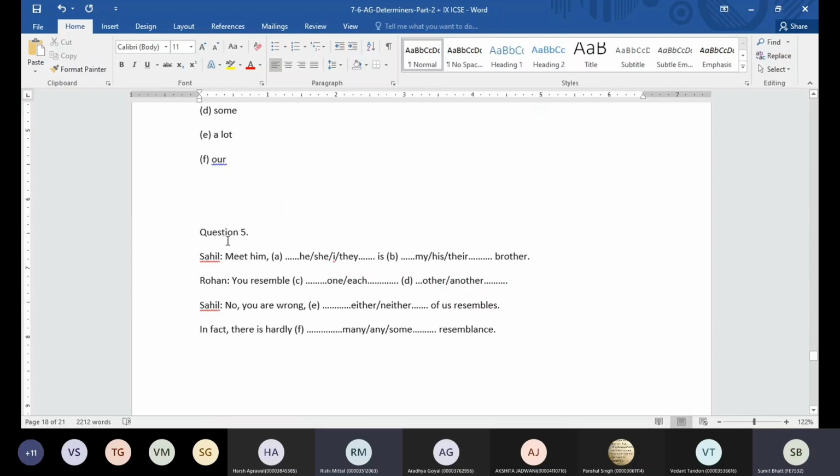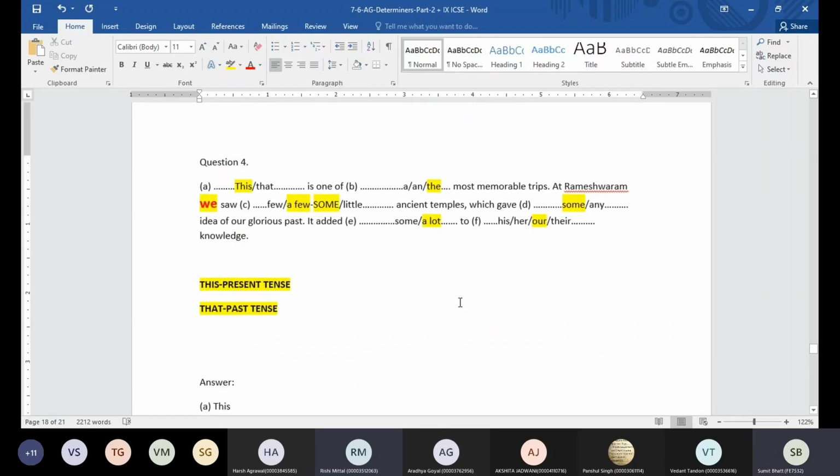Okay, another exercise. We have to fill in the blanks using some of the words. Sir, in a previous question, with some we will use ideas or idea, which one is better? Some idea of our glorious past. Idea can be there. Some is a word which can be used before countable and uncountable nouns. All right.